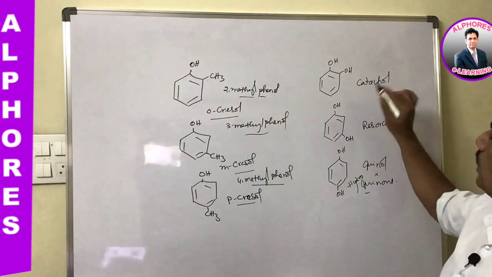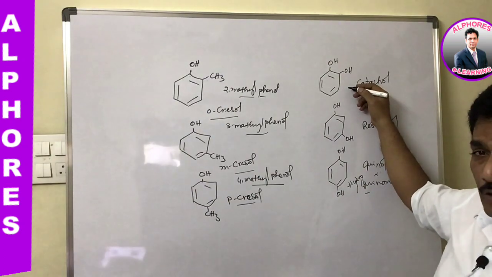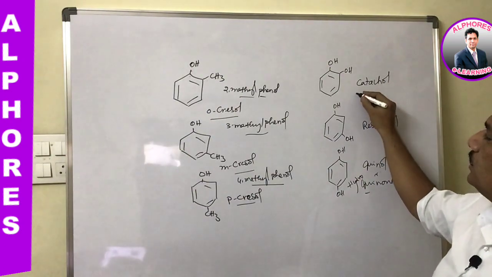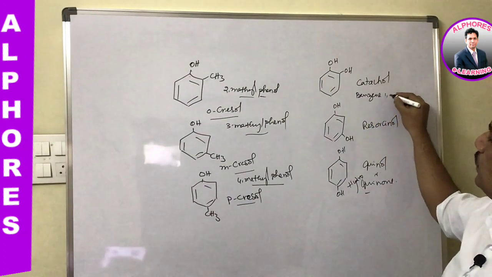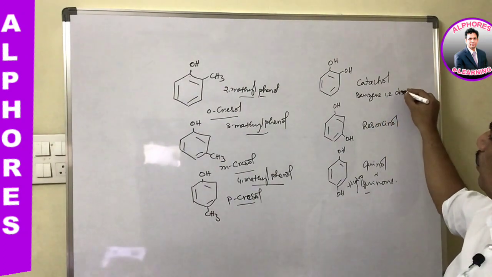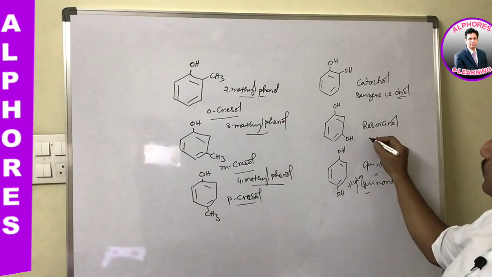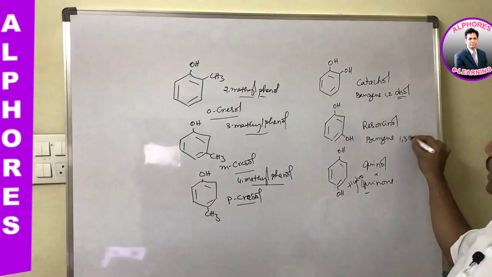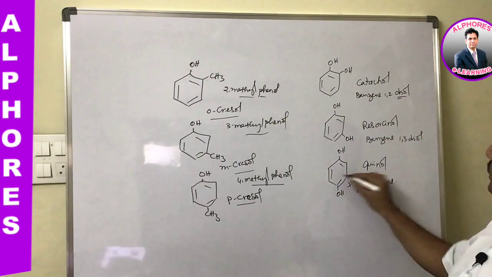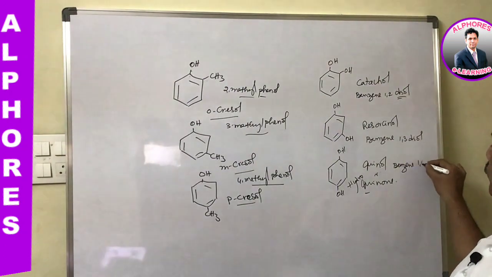Clear? Now coming to the IUPAC name, when these two OH groups are present, we should not use the word phenol. Instead of that, it is benzene 1,2-diol, that we have to use. And I think now you can write this one, it is benzene 1,3-diol, and in this case it is benzene 1,4-diol.